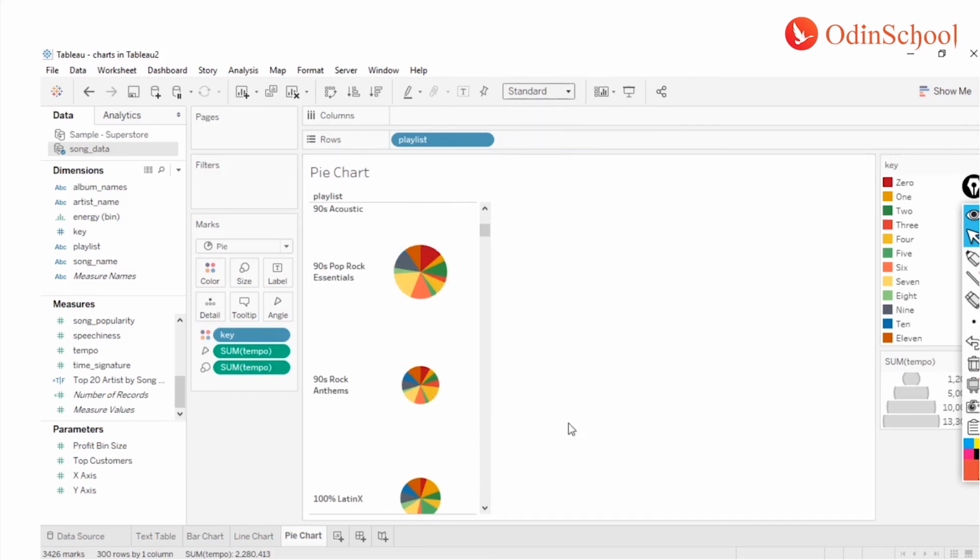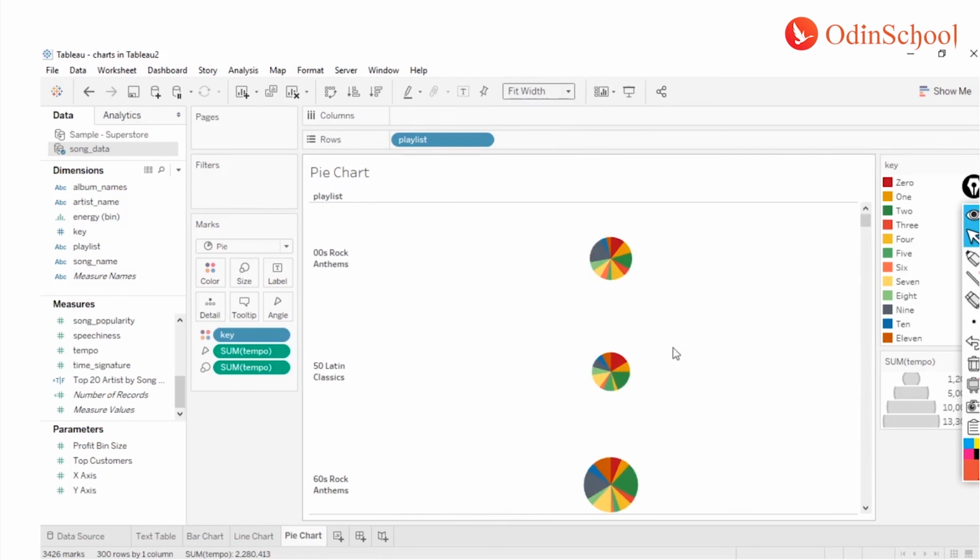Let me just make them bigger. If you see over here, it's really hard to differentiate which one is the bigger one, this one or this one, because it's a difference in the area, and also a difference in the whole pie circle. You see, this pie is bigger than this one, because I believe the number of records for rock anthem is much higher compared to the 60s rock anthem. Now that's one of the pitfalls you should avoid.